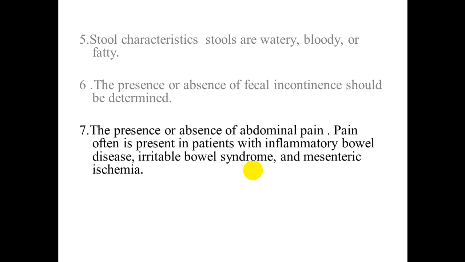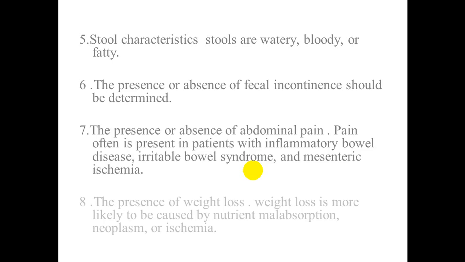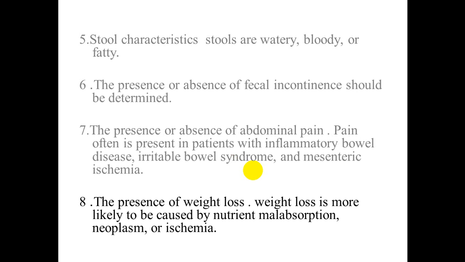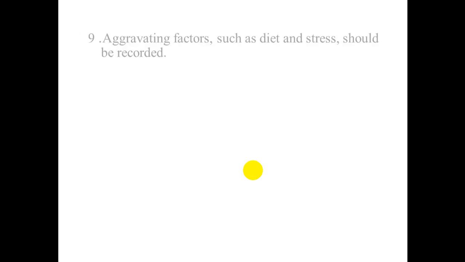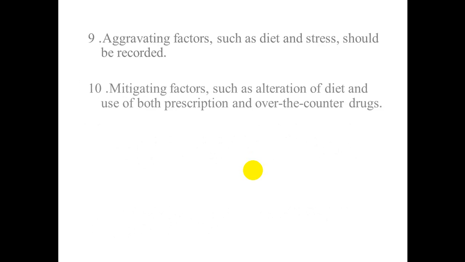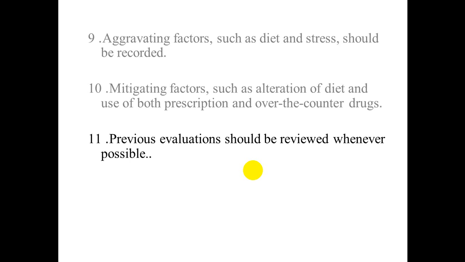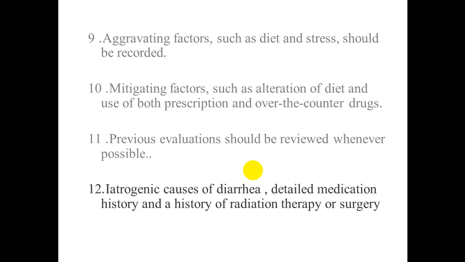The presence or absence of abdominal pain is consistent with ischemic bowel disease. The presence of weight loss suggests malabsorption syndrome or malignancy. Aggravating factors, diet, etc., should be recorded. Mitigating factors, alteration of diet and use of both prescription and over-the-counter drugs. Ask the patient if he used drugs without a doctor's prescription. Previous evaluation should be reviewed. Previous history of diarrhea. Iatrogenic causes of diarrhea, like history of radiation or surgery.